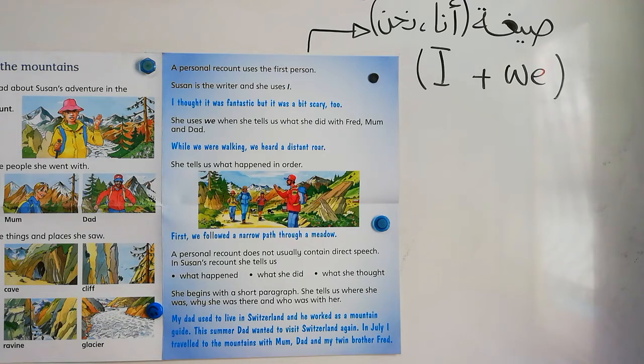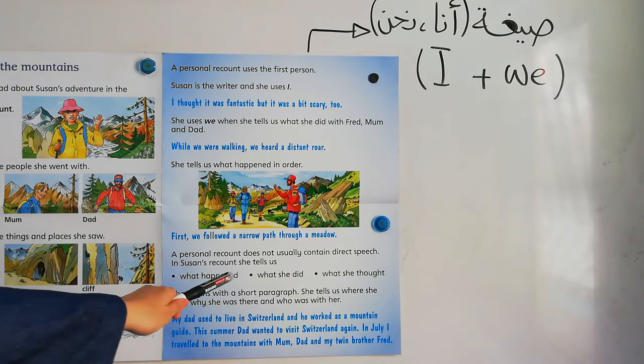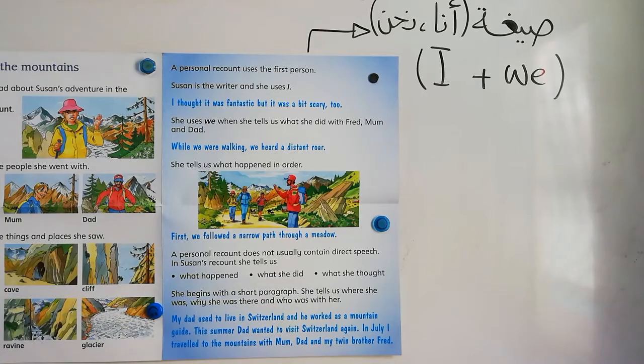A personal recount does not usually contain direct speech. In Suzanne's recount, she tells us what happened and what she did and what she thought. أخبرتنا ماذا حدث معها وماذا فعلت وبماذا فكرت. She begins with a short paragraph. So, رح يبدأ عنا الدرس. The text will begin with a short paragraph. فقرة قصيرة. She tells us where she was, why she was there, and who was with her.